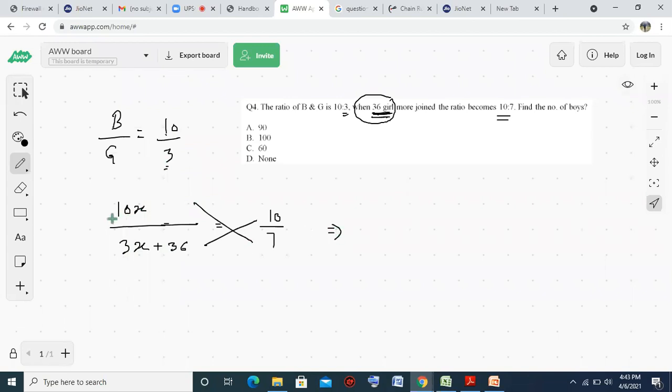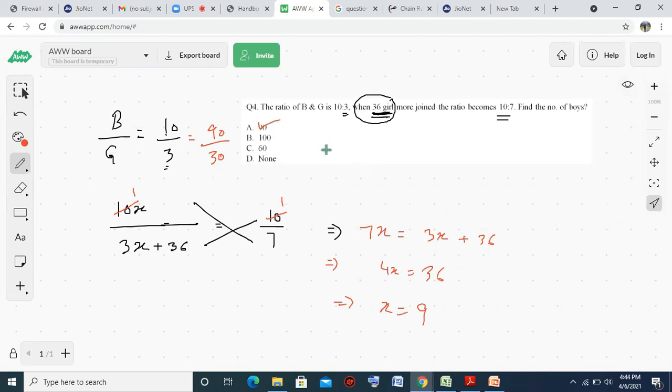But basically 10 and 10 cancel out. If you want to simplify it, 10 ones are 10, 9 ones are 9. So it will be 9. So it's 7x equal to 3x plus 36. 4x equal to 36. So x is equal to 9. If x is 9, then the numbers are 90 and 30 initially. Okay, so answer is 9.